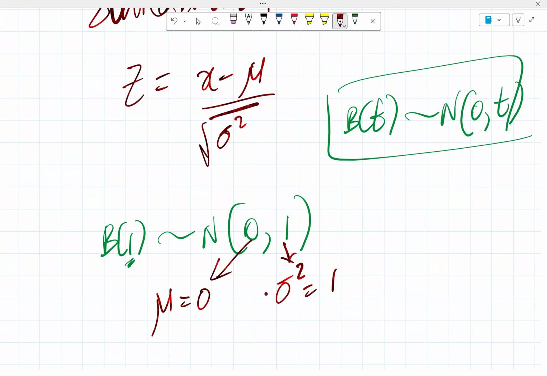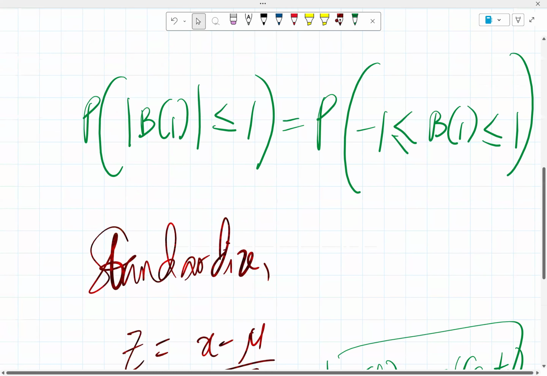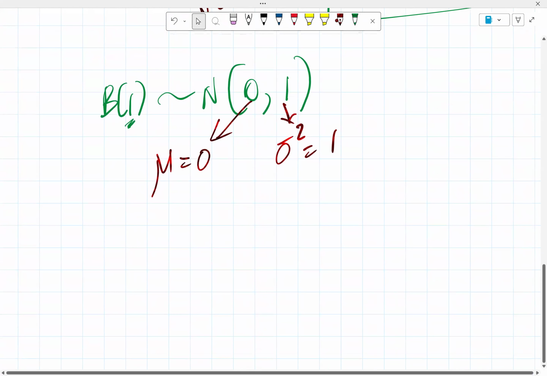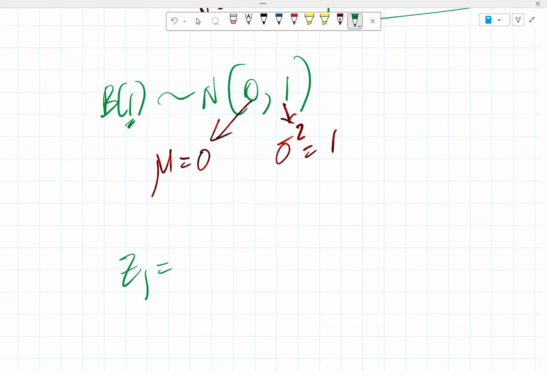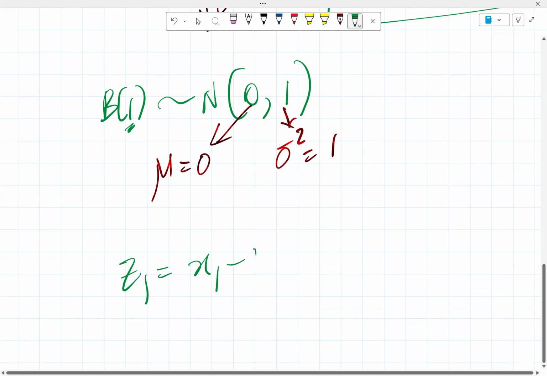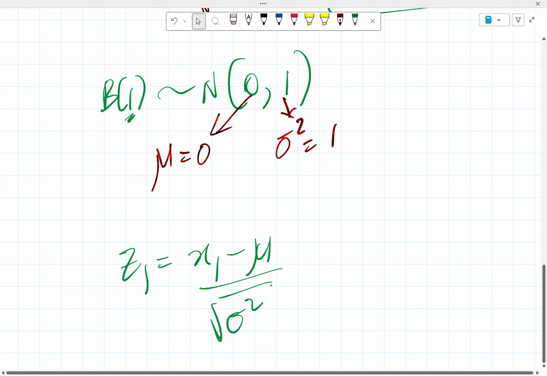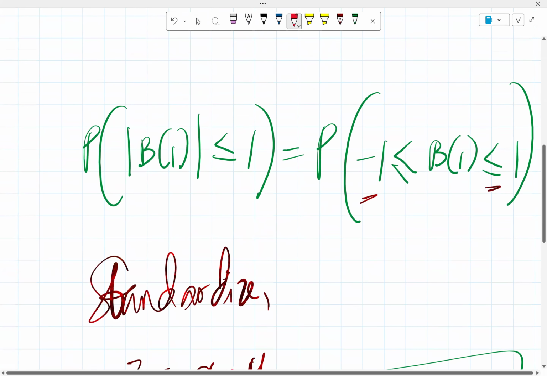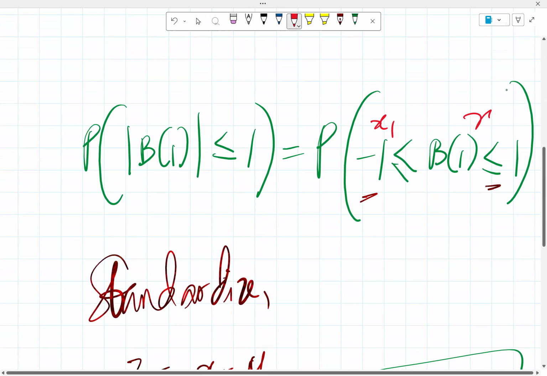Then, of course, the x values will be minus 1 and 1. So we can standardize all that. So we have Z1, which will be x1 minus mu all over the square root of sigma squared. I like to take x1 as the first x, and this is x2.